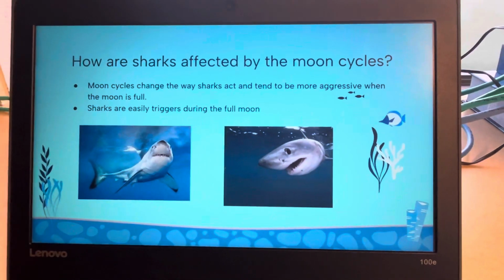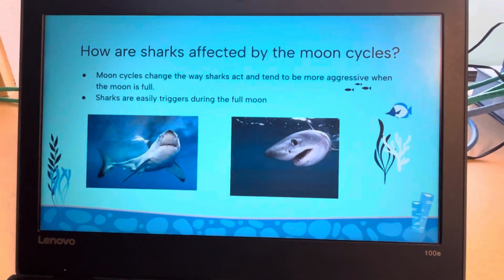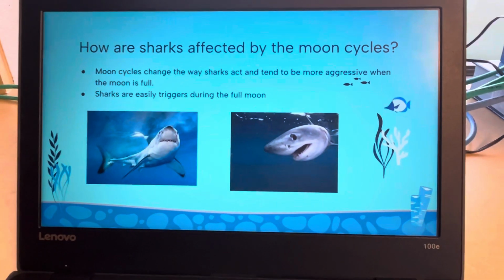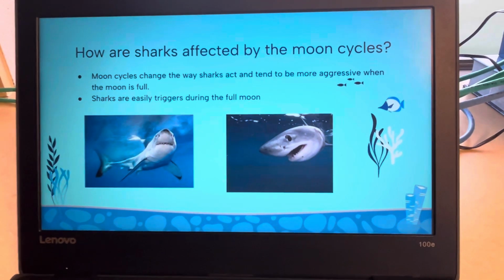How are sharks affected by the moon cycles? Moon cycles change the way sharks act, and they tend to be more aggressive when the moon is full. Sharks are easily triggered during the full moon.